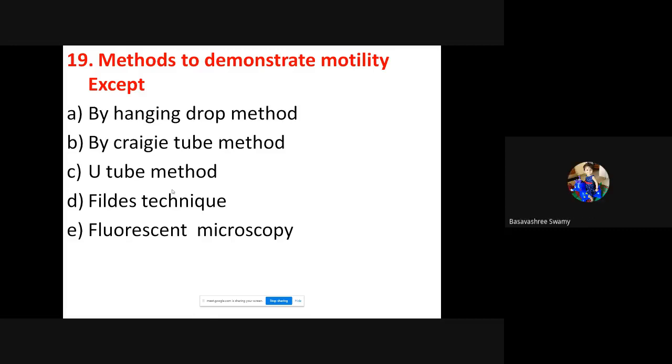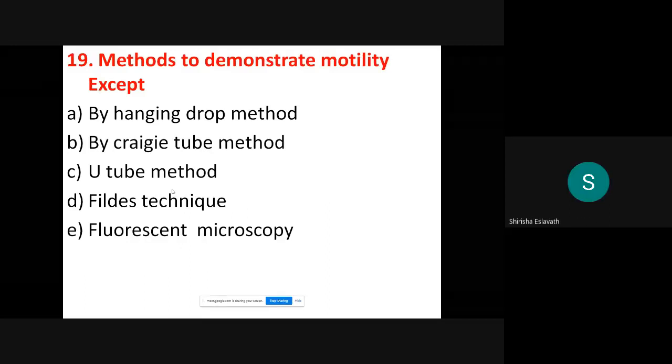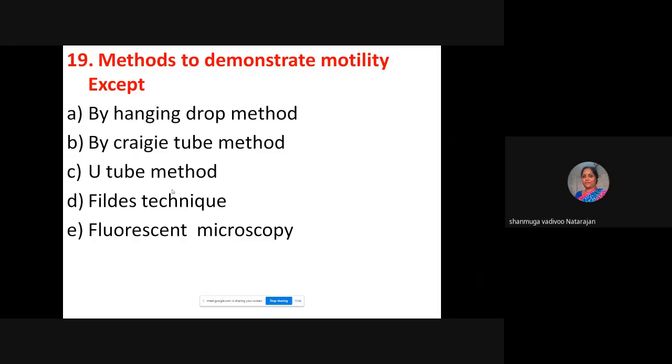Option D. Or is it E? So D. You are going to see the live bacteria, isn't it? Fluorescent microscopy you can't use because stains will be used. That will kill them, so naturally you won't see motility.